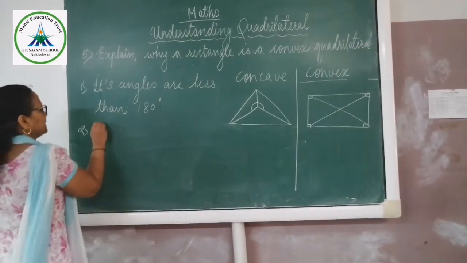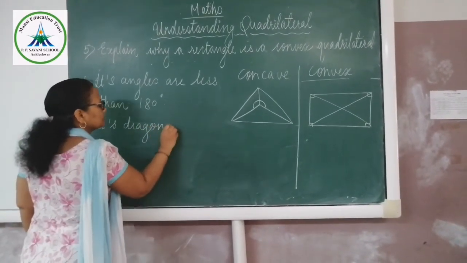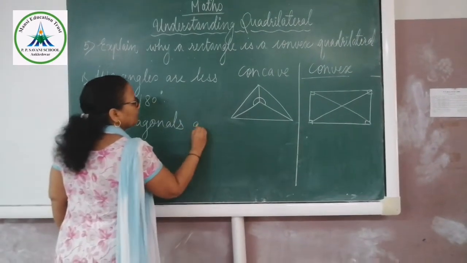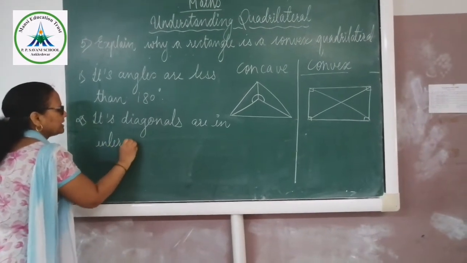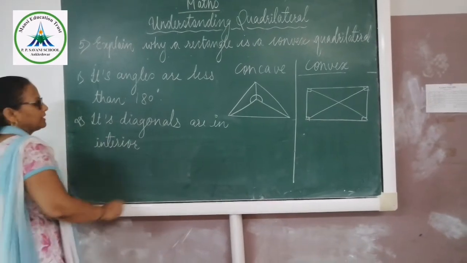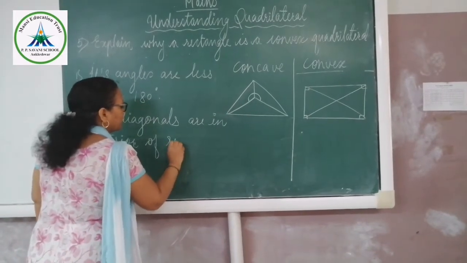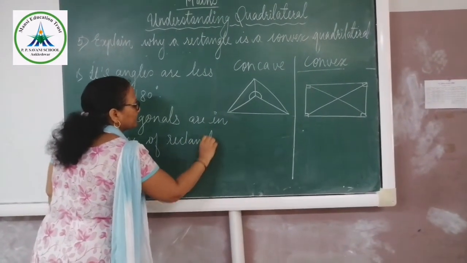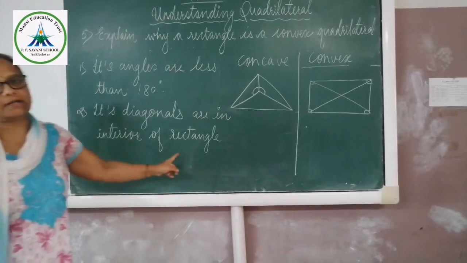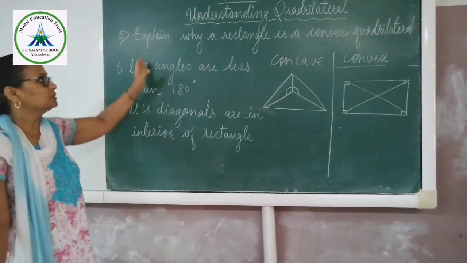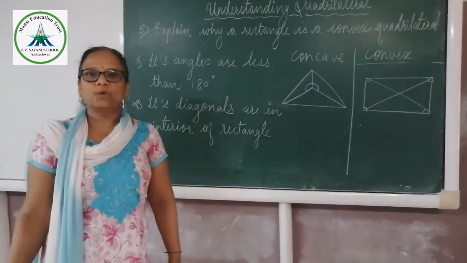So our second reason is its diagonals are in the interior or inside part of the quadrilateral. Its diagonals are in the interior of the rectangle, and these are the two reasons that we can say why the rectangle is a convex quadrilateral.